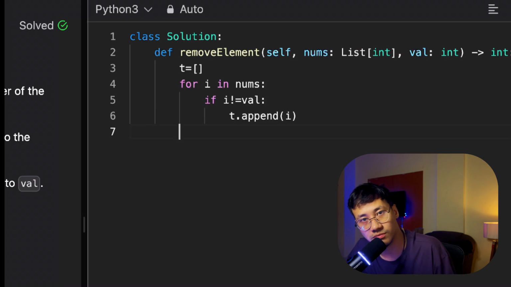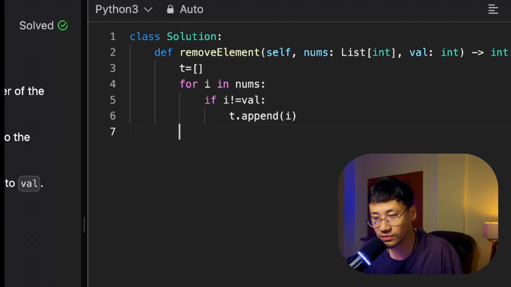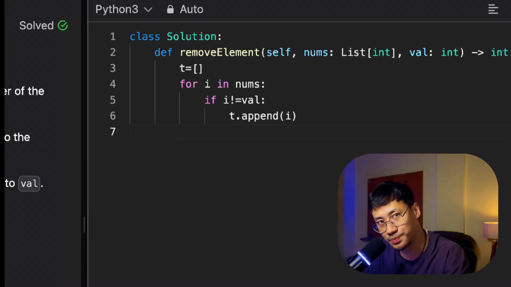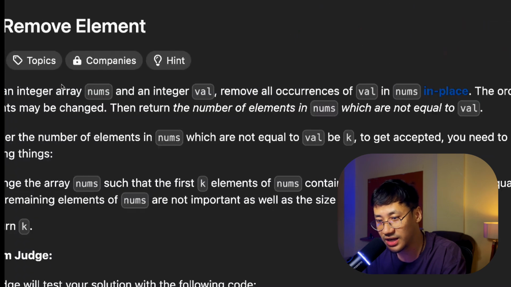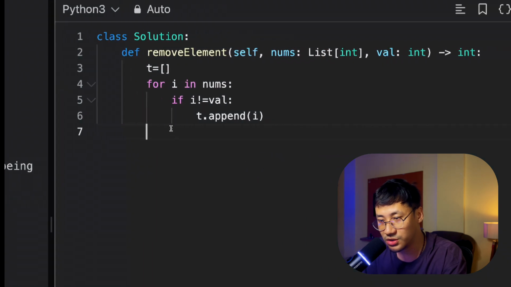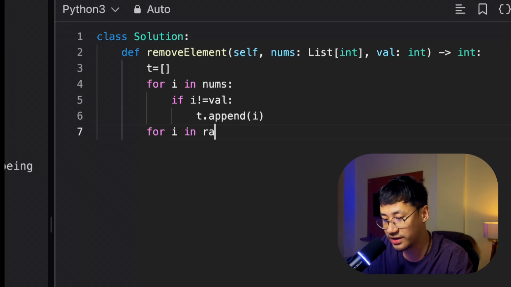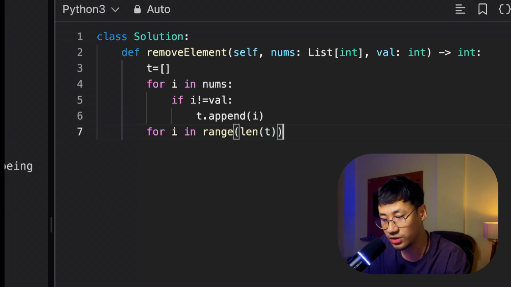That is the second approach. You just need to traverse and check whether it is not equal to val, then append it. After appending, you need to put it in the original array, don't forget it. Then you also need to return the length. So you need to run for i in range, this time up to the length of the temporary list, so that you don't do extra things.